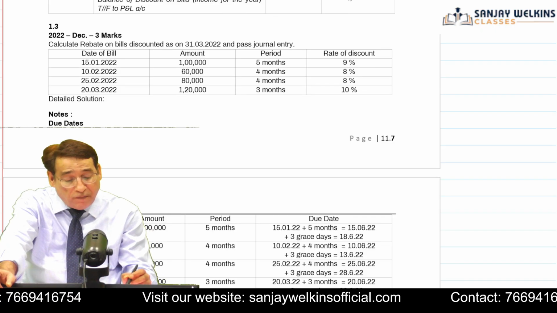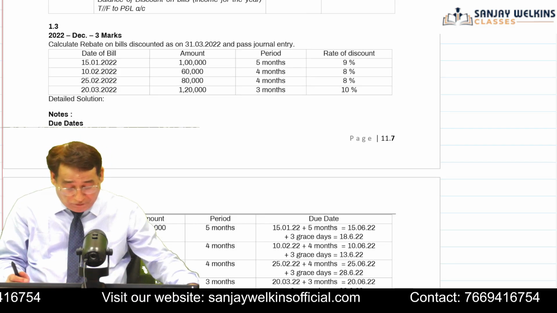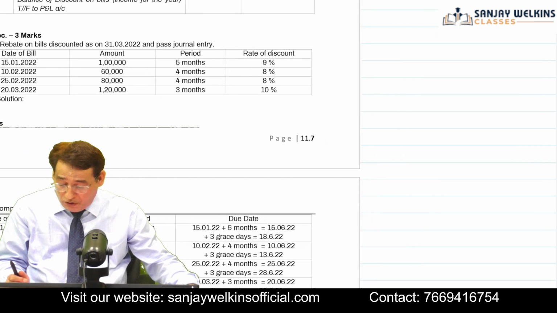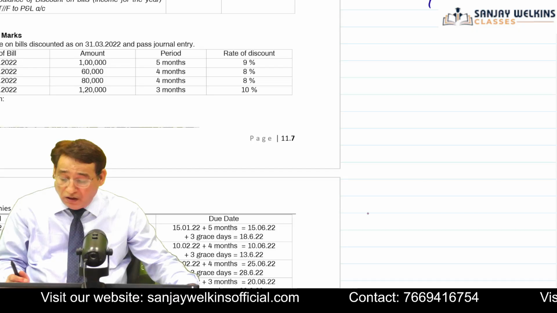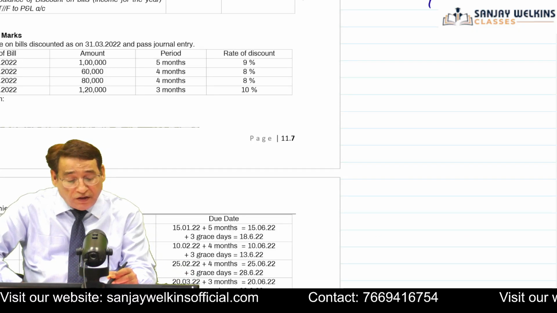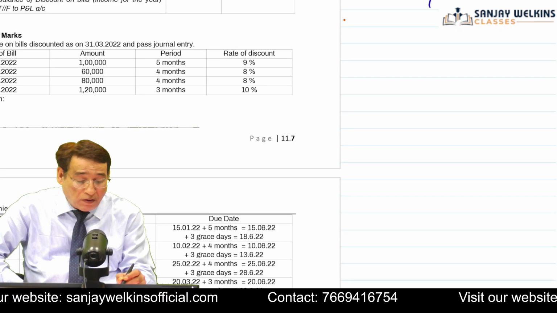So now we come straight to this particular question, and in order to compute this one, first of all I need to compute the due dates, correct? This is question number 1.3.